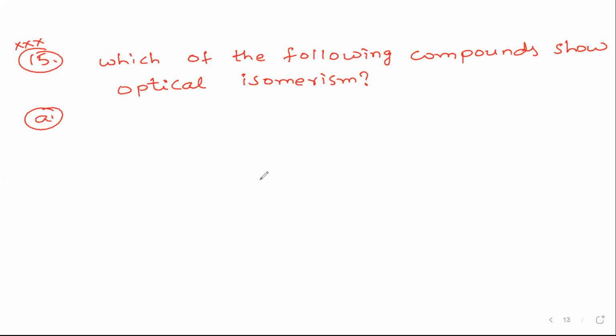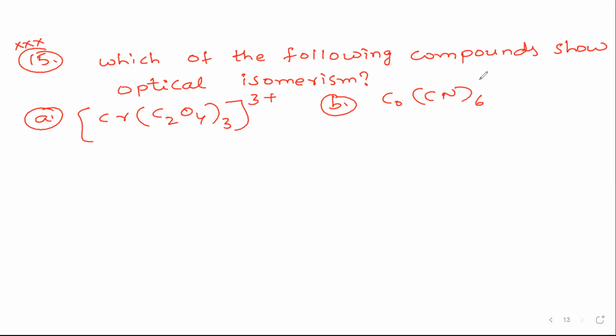Option A is [Cr(C2O4)3] with charge 3 minus. Option B is [Co(CN)6] to the power of 3 minus. So this is also 3 minus; the first one also 3 minus, the second one also 3 minus.